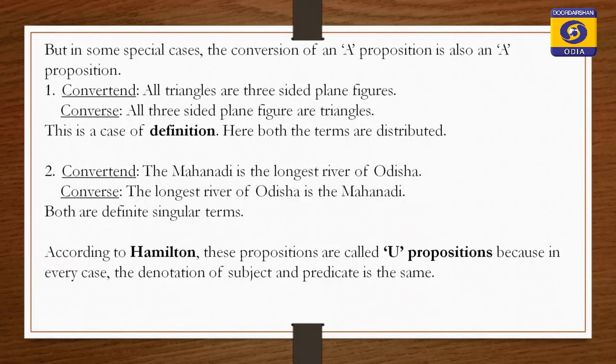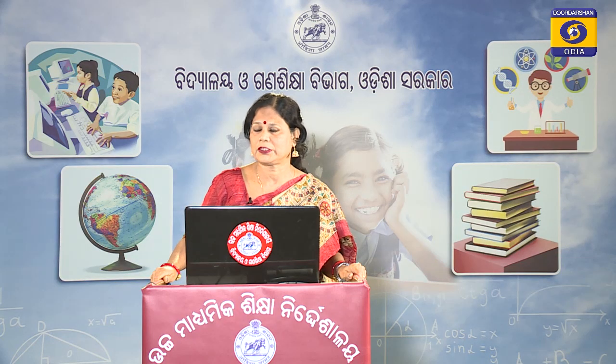Now, let us take another example. Mahanadi is the longest river of Odisha. Here Mahanadi is a definite singular term. Definite singular term means it stands for a definite individual or an object about which no doubt is entertained in your mind.